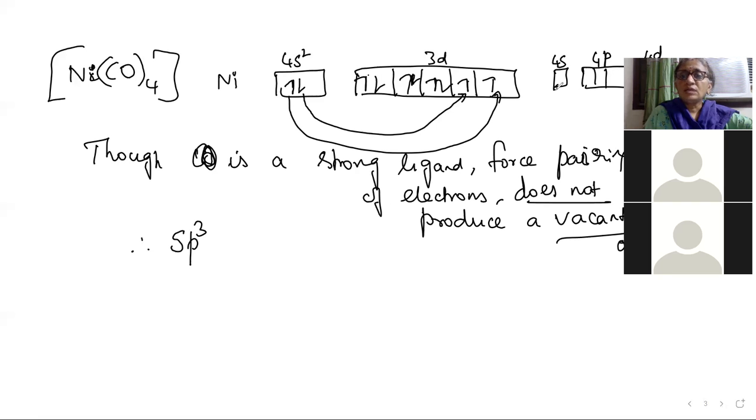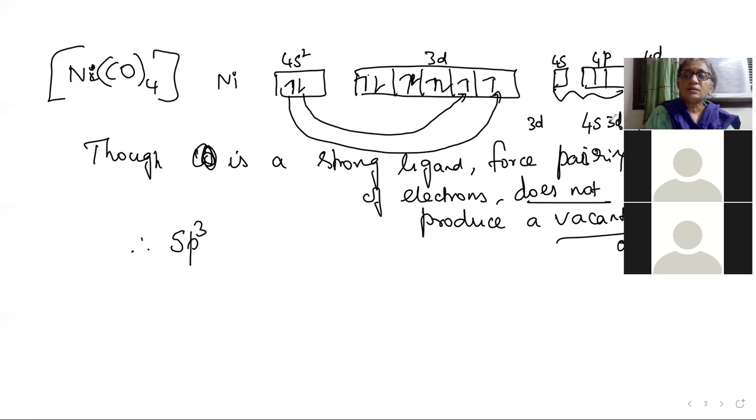So it will go only for these three. If p orbitals are not available, then it will go for the higher energy option. In the dsp2 case, the 3d orbital is of lower energy when compared to 4p. What is the energy order? 4s, then 3d, then 4p. So the d orbital is of lower energy than 4p.